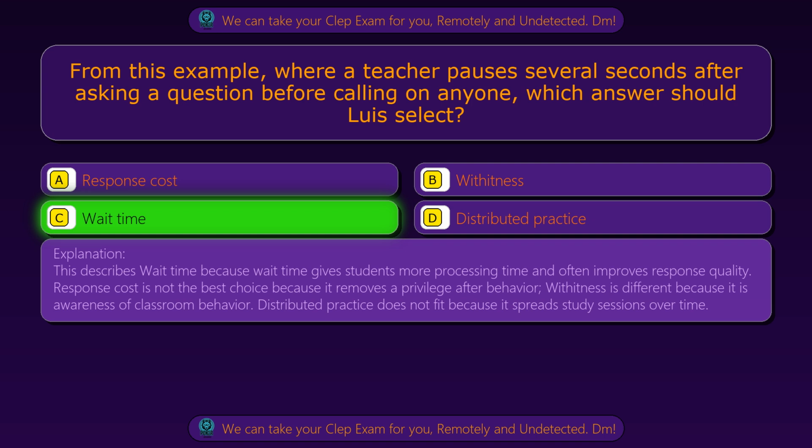Response cost is not the best choice because it removes a privilege after behavior. Witness is different because it is awareness of classroom behavior. Distributed practice does not fit because it spreads study sessions over time.